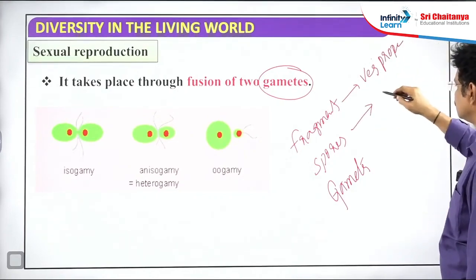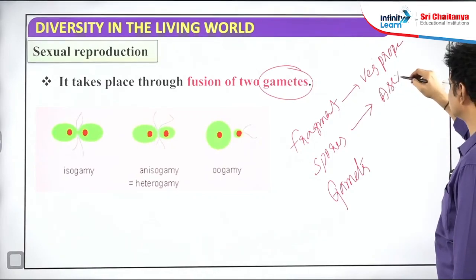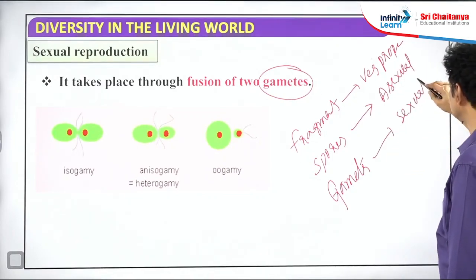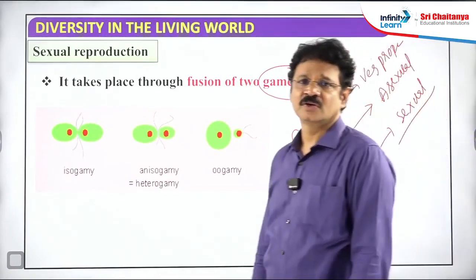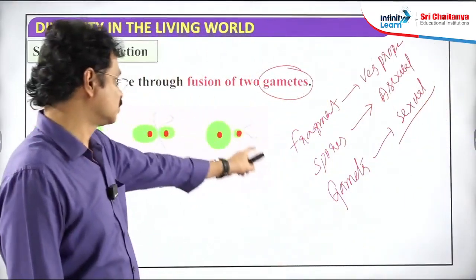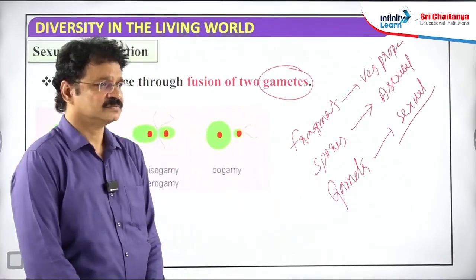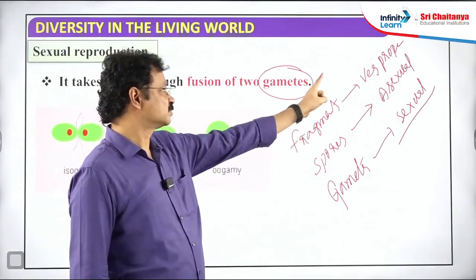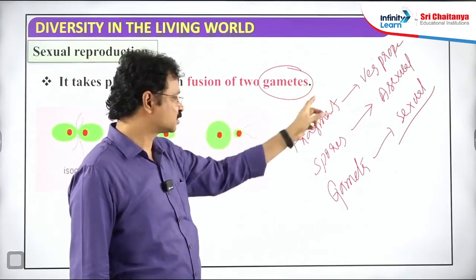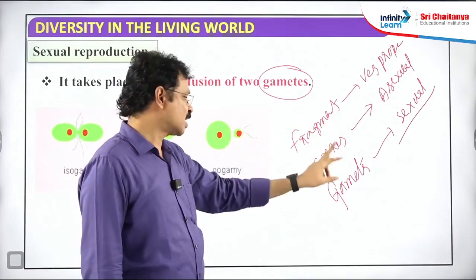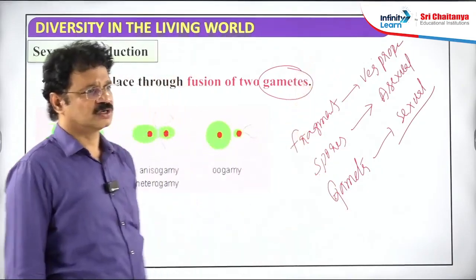Spores are meant for asexual reproduction. Gametes are meant for sexual reproduction. We can use such concepts to construct a matching type of question. Fragments for the sake of vegetative propagation, spores for asexual reproduction, gametes for sexual reproduction.